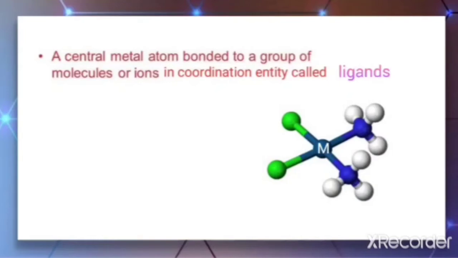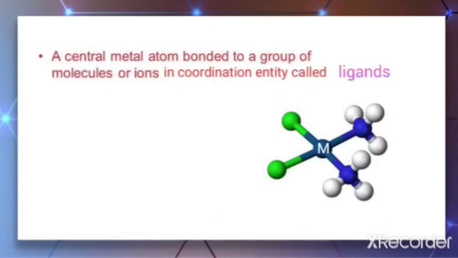In complexes it is not necessary to have only one type of ligand. Like in this case, this is one type of ligand which is shown here. These are one type of ligand and these are the other type of ligand. So we can say that in this complex there are two types of ligands available here. That is, these two are one type and these two are another type. So complexes can have more than one type of ligand.